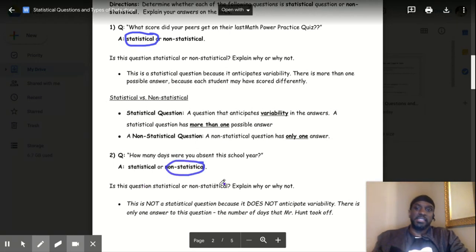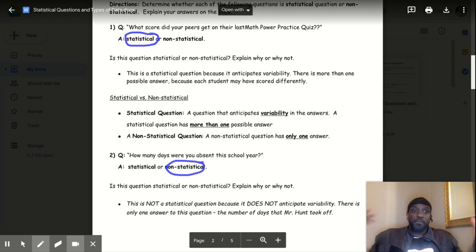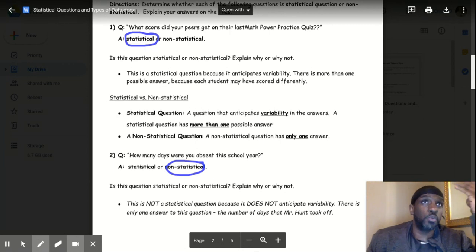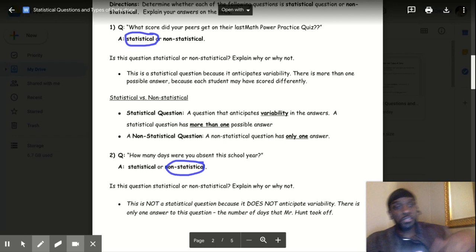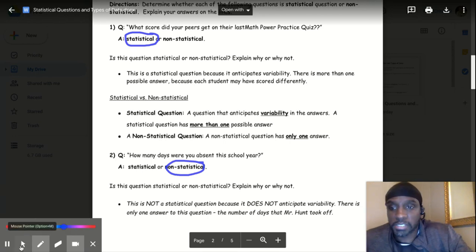It says, is this question statistical or non-statistical? Explain why. This question is non-statistical because it does not anticipate variability. There is only one answer to this question: the number of days that Mr. Hunt took off. So far, throughout the school year, I only took one day off, and that was because of a snowstorm. I got trapped in Indiana. So that's only one answer. Now, if I say how many days have all of the teachers taken off, that's statistical because I'm getting multiple answers. So let's go to the next one.